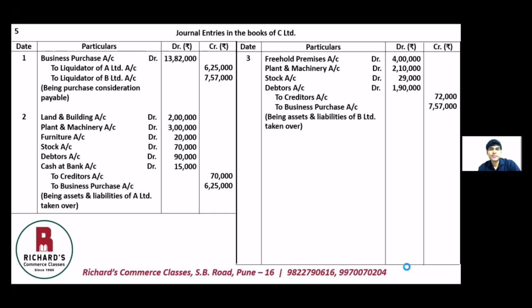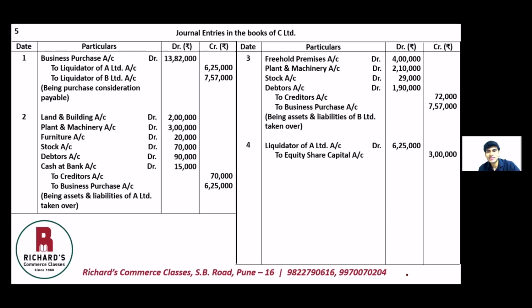Now the next will be for paying the liquidator of A Limited and paying off the liquidator of B Limited. So firstly for A Limited, let us pay off the liquidator. Liquidator of A Limited account debit, the amount payable to him is 6,25,000. This is paid off in two ways. Firstly, that is equity shares, and the next is cash. So to equity share capital account, the value is 3 lakhs.